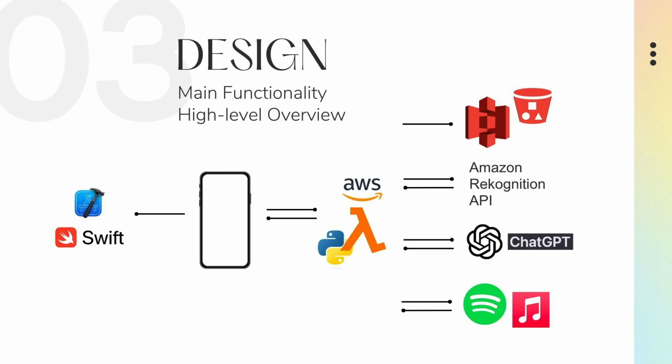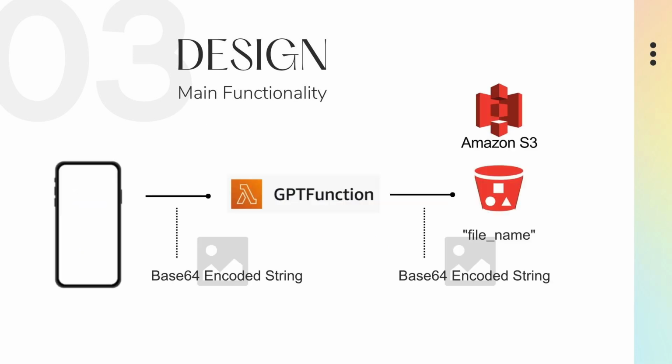This is the high-level overview of how our application's main functionality works. As you can see, the front end written in Swift invokes an AWS Lambda function that performs a series of API calls to return a song based on the photo that the user has submitted, as well as gather and store the necessary information. When a user uploads a photo, the photo gets encoded into a base64 string to be sent over to the AWS Lambda function called GPT function using HTTP connection.